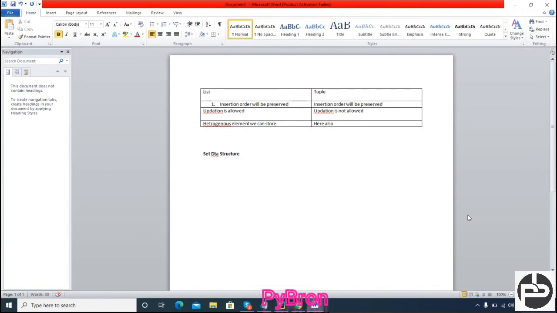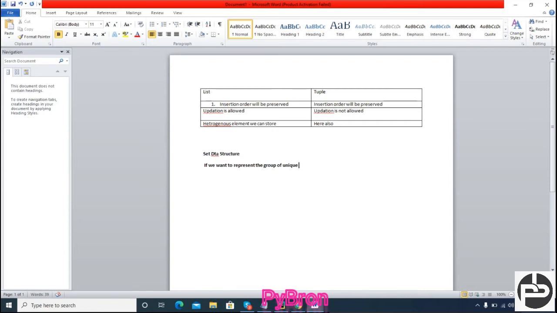So what is the set data structure? If we want to represent a group of unique values as a single entity, then we should go with set. Try to understand the words, focus on the words, they are very important.